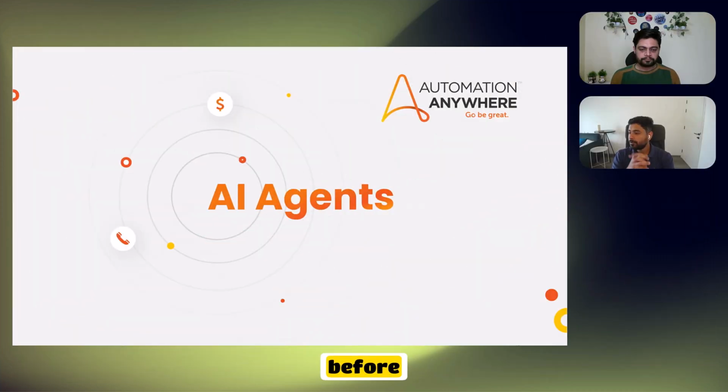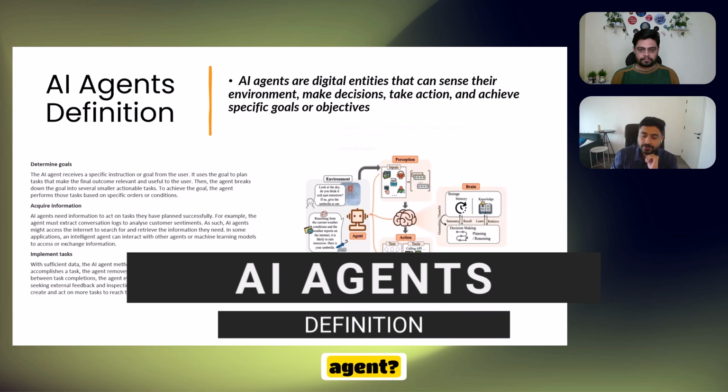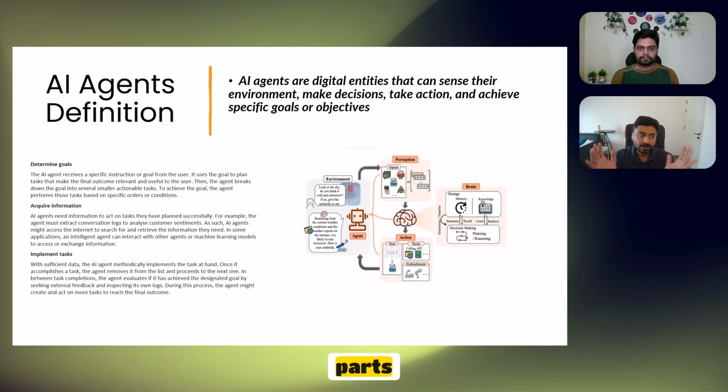Before we start looking at the demo, I think it's important to introduce the concept of AI agents. Now, what is an AI agent? If you look at it, there are three parts to it. One is that an AI agent needs a goal. It needs a defined goal which it is trying to achieve. The goal is typically decided by a human being, so we have to tell the AI agent this is the objective that you are looking for.